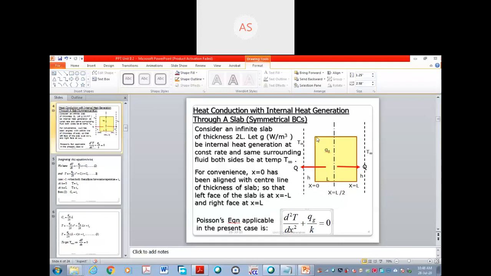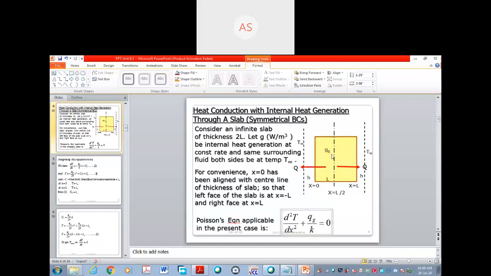And see this temperature, this is called T W, the wall temperature, and this is the air temperature surrounding this slab. There air is there, and it is expressed as T infinity. Remember, we always use T infinity for a fluid temperature, and this is T W, the wall temperature.